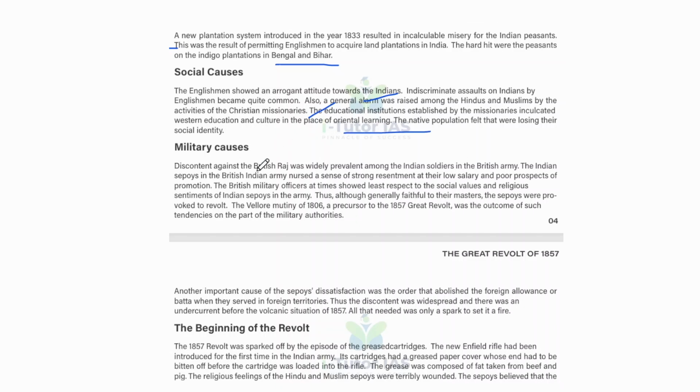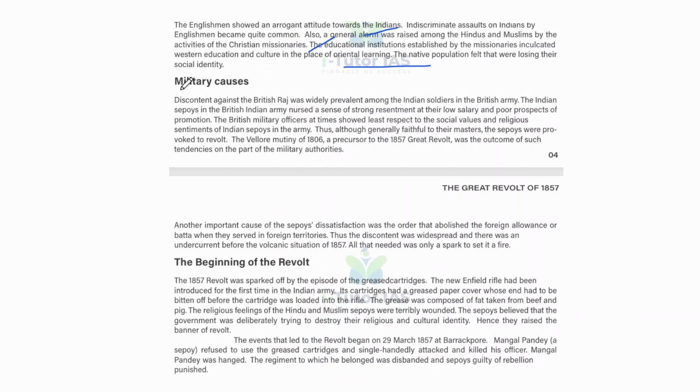The native population felt that they were losing their social identity. And military causes: discontent against the British Raj was widely prevalent among the Indian soldiers in the British Army. The Indian sepoys in the British Indian Army nursed a sense of strong resentment at their low salary and poor prospect of promotion. The British military officers at times showed least respect to the social value and religious sentiments of Indian sepoys in the army.